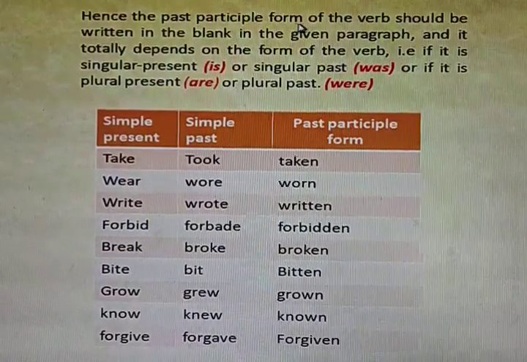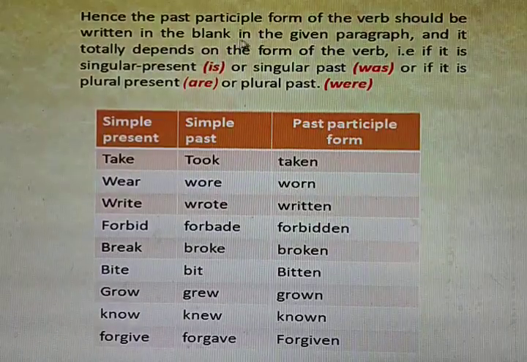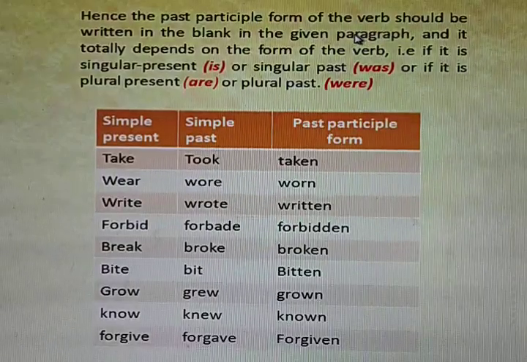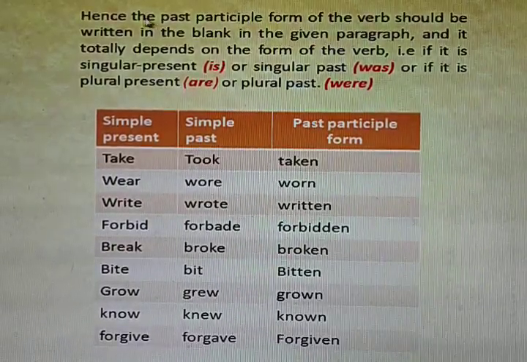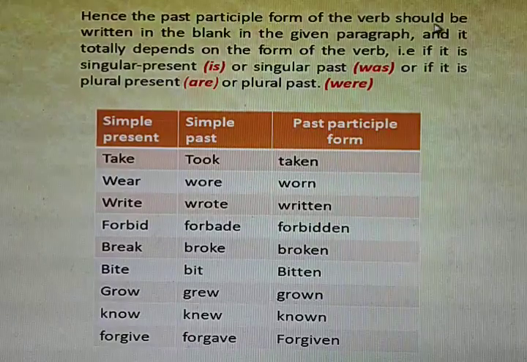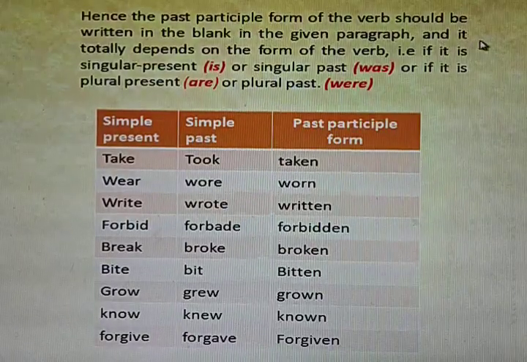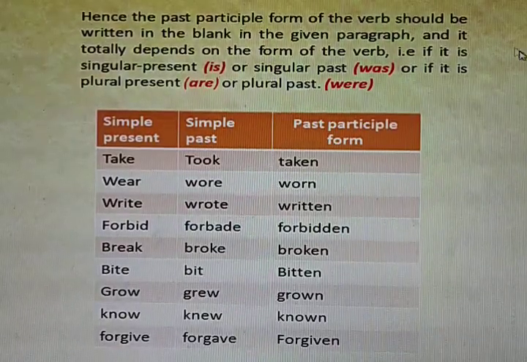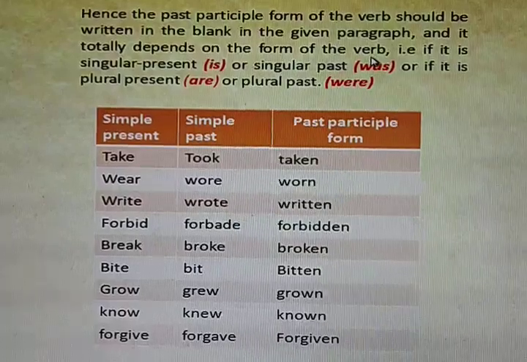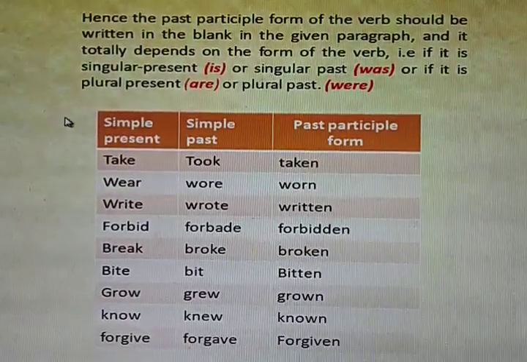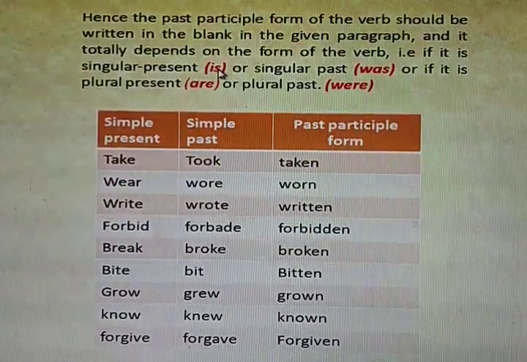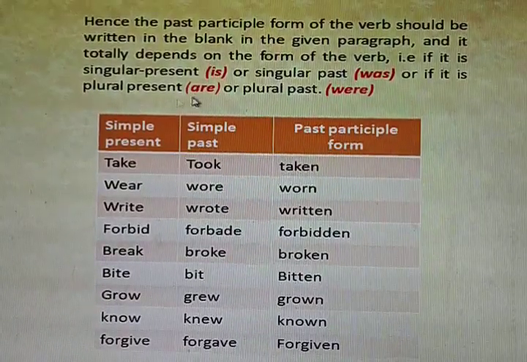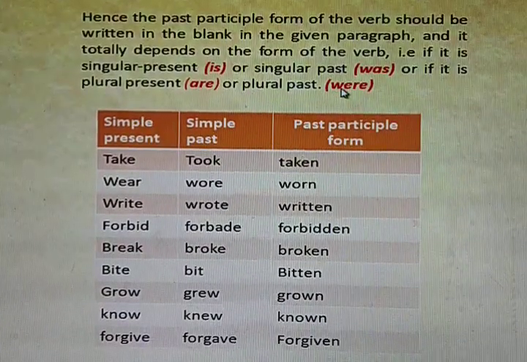Hence, the past participle form of the verb should be written in the blank in the given paragraph. For the question asked in the question paper, I am telling this now: it totally depends on the form of the verb. As you saw in the previous table, if it is singular present, it is; singular past, was; plural present, are; plural past, were.